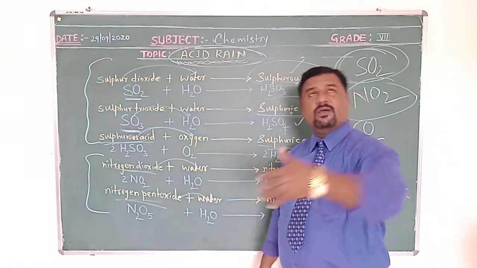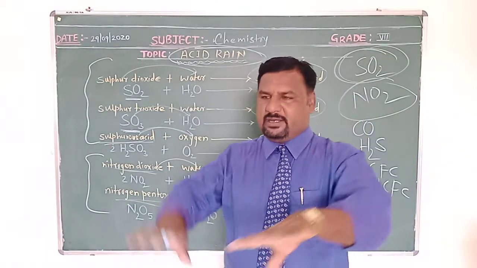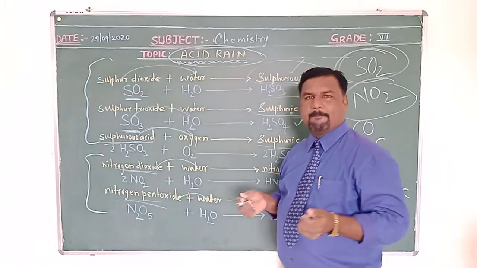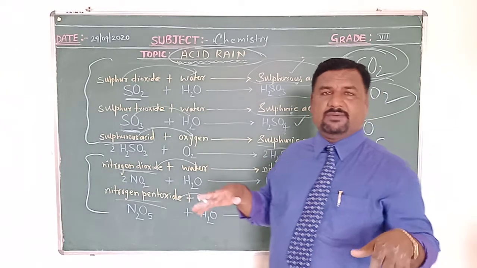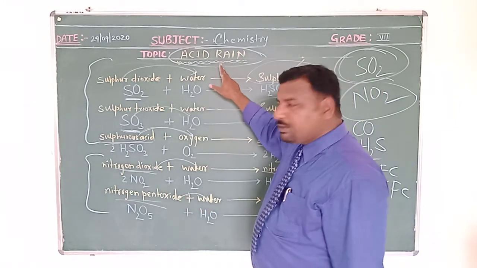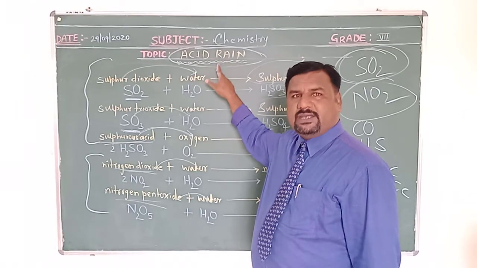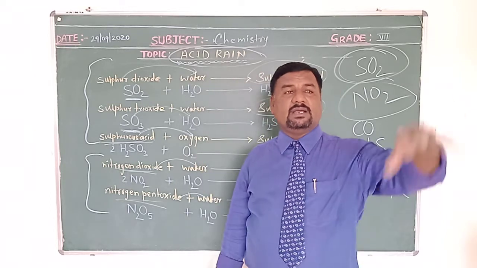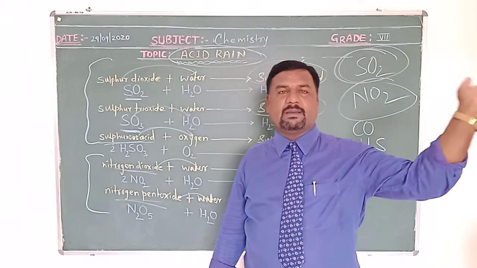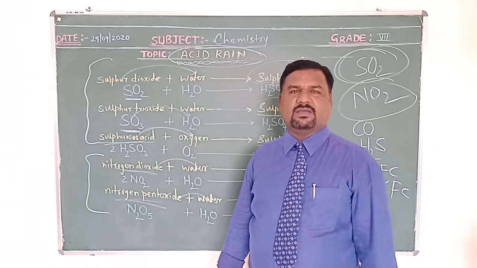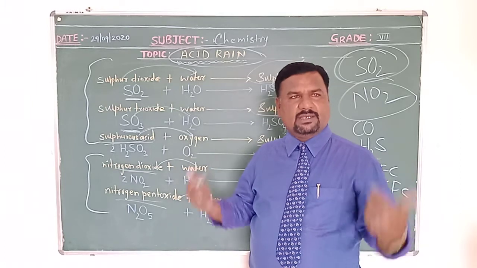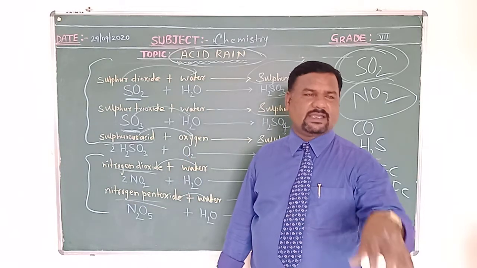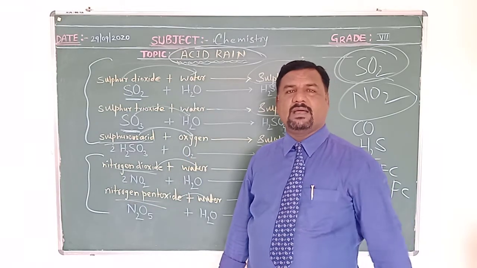When this acid rain reaches our planet, the various water bodies present, like ponds, lakes, rivers, etc., all become unfit. Acid rain not only destroys them but makes the water bodies unfit for human consumption or use. In addition, acid rain has a harmful effect on crops and green plants. We may also get skin allergies, cancers related to skin, etc. So these are the harmful effects of acid rain.